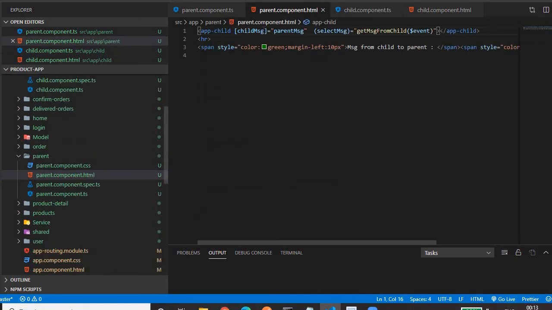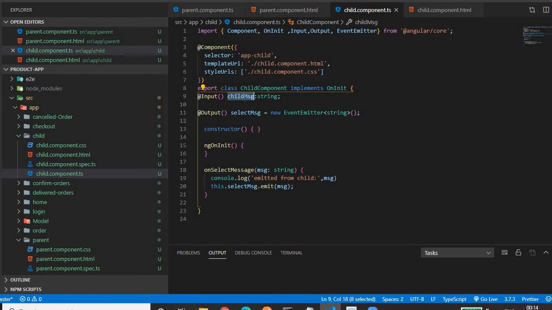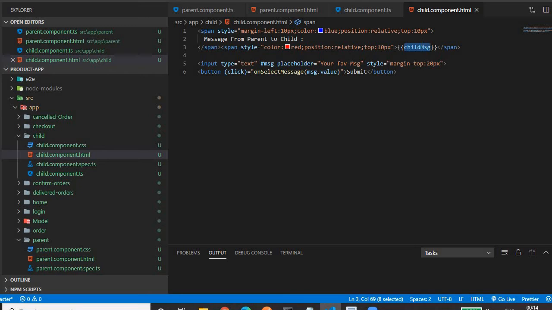Then to this property we have to bind parent message, the variable that contains the string value we want to send to the child. Once it is bound, whatever content is in this will be assigned to this, and once it is assigned, it will be rendered using the double curly braces interpolation concept. Okay.